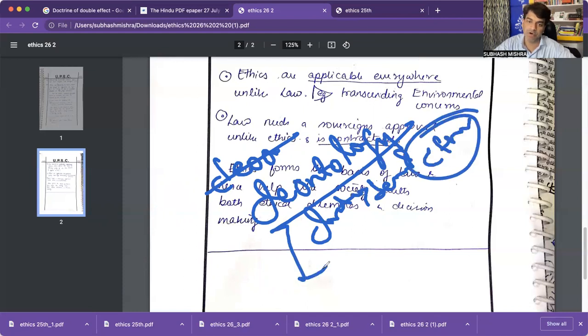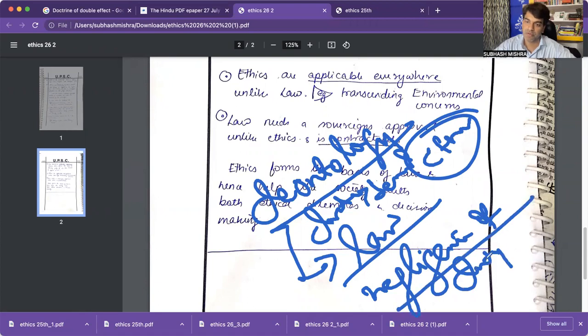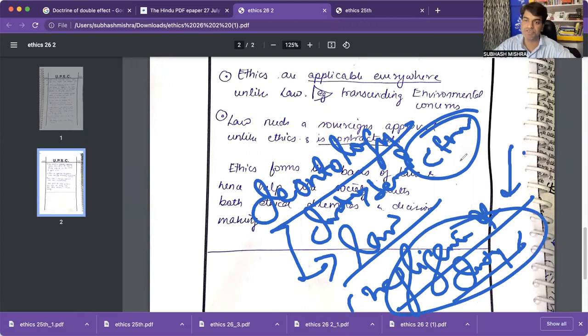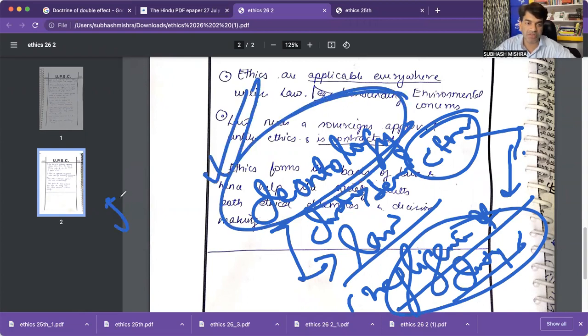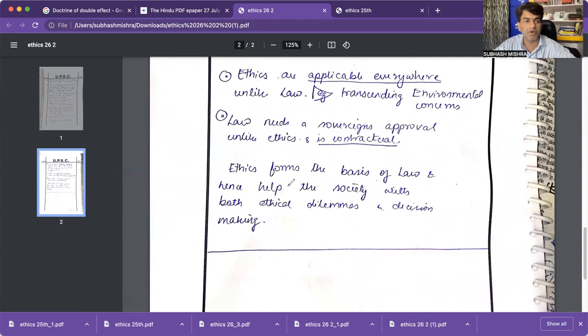Sometimes duties are bound by the law, what duties you have to perform, and you cannot digress from there. Like negligence of your duty or responsibility is a crime legally. But at the same time, it is your ethical or moral duty to do your duty also. That is called deontology. So jurisprudence does talk about the ethicality and the philosophical basis on which the law is made. So you must be careful about that.